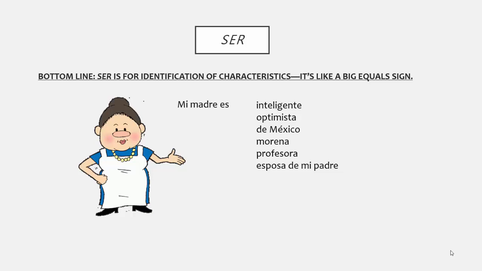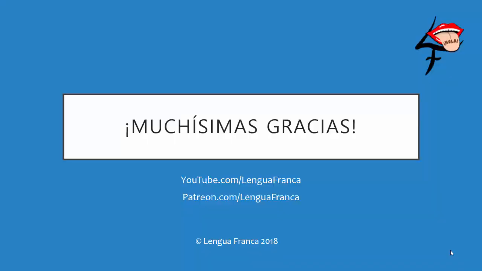In each of these cases, I am using ser to say what qualities and characteristics she equates. She is intelligent, optimistic, from Mexico, brunette, a professor, and the wife of my father. In each case, ser is agreeing with the subject. My mom is a third person singular subject, and the corresponding form of the verb is es. And with that, we conclude this video on the verb ser in Spanish.